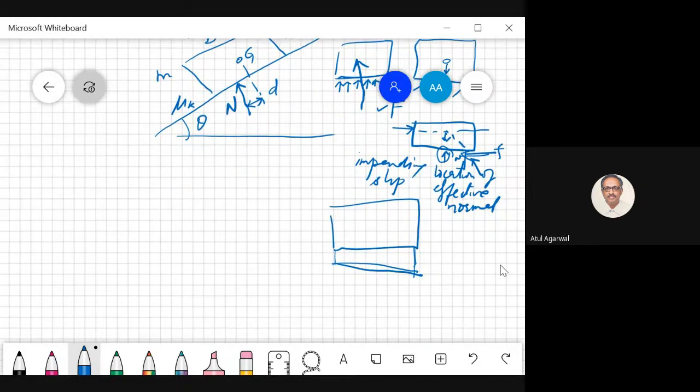It will no longer be at the middle point. It will lie at the centroid of this force diagram, so it will no longer be passing through the centroid of the block. Similar thing is happening here.